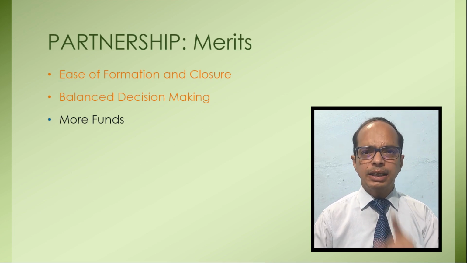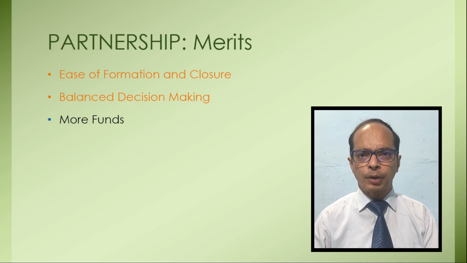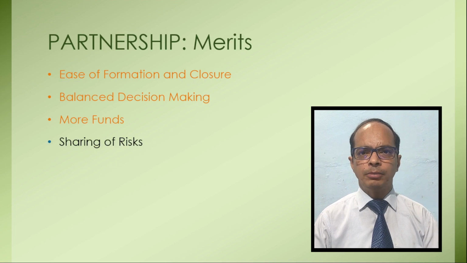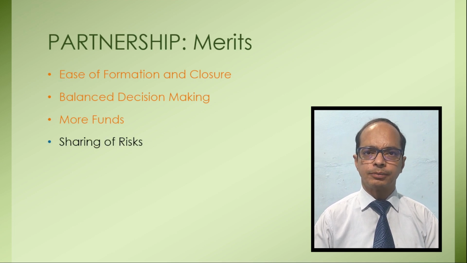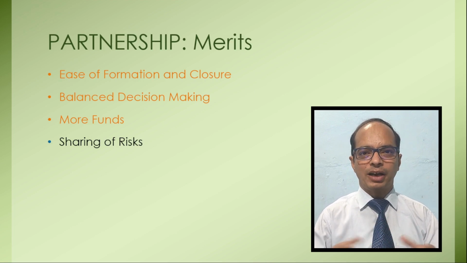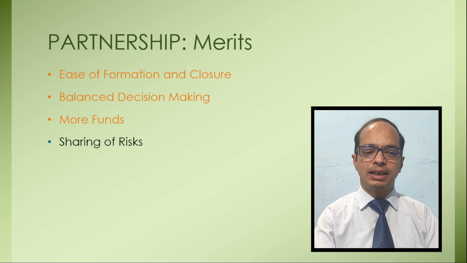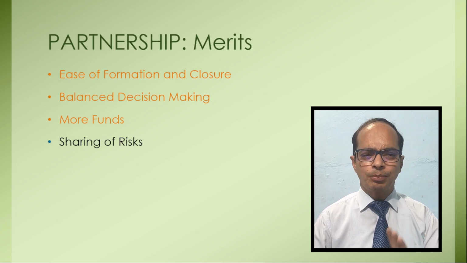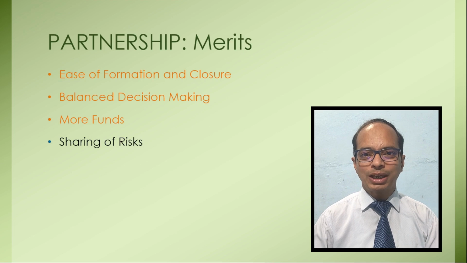In case of single ownership, sole proprietorship, only a single person has to share the risk. In case of Hindu undivided family business, a single Hindu family has to share the risk. But here in case of a partnership firm, risk is spread. Every partner has to bear the risk of the business institution. In case of financial difficulty, in case of loss, every partner is responsible for that loss. Every partner has to contribute towards the loss of the business institution. So risk is shared by different persons. But one important thing here, secrecy also can be maintained.